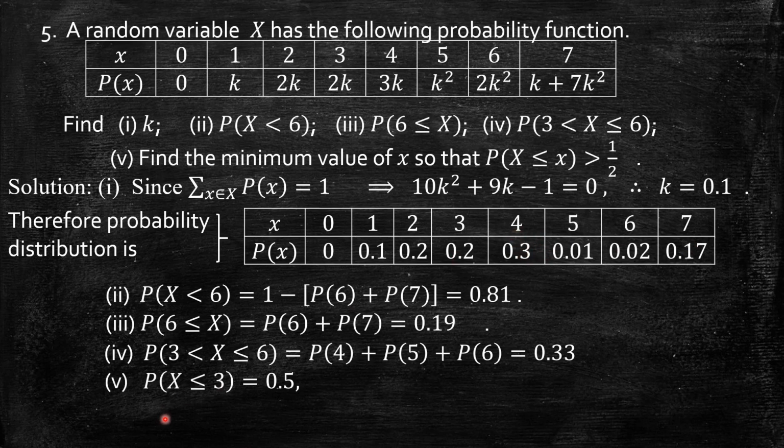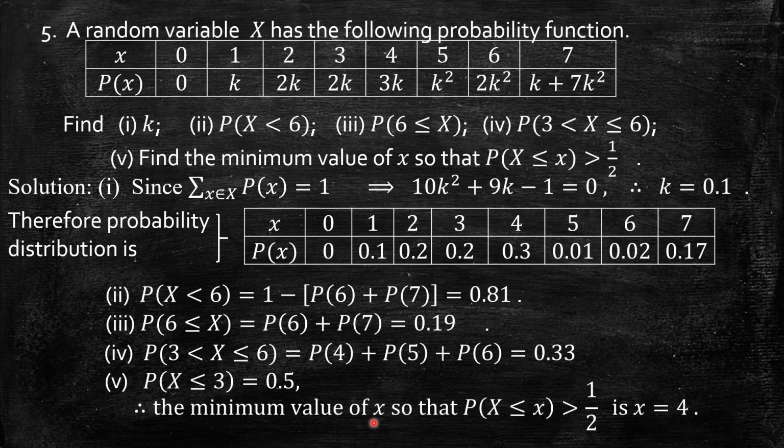So I can say the probability of x less than or equal to 3 is 0.5. So the minimum value of x such that the probability of x less than or equal to x exceeds half must be equal to 4. For 4, 5, 6, 7, of course, the probability of x less than or equal to x is greater than half. But I want the minimum value of x, so that is x equal to 4.